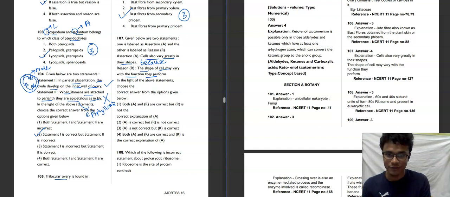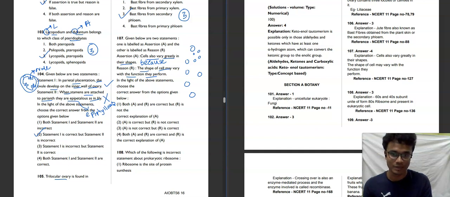It is saying cells also vary greatly in their shapes because the shape of a cell may vary with the functions they perform. It is absolutely correct. The assertion is correct, the reason is correct, and the reason explains the assertion. Why? We know that cells have various sizes, one is big, one is small. So why is this big and why are these small? A cell in our ear may be small, and a cell in our leg could be big.